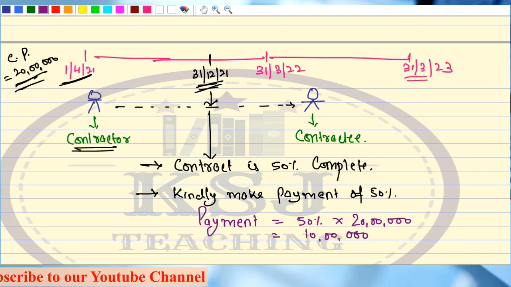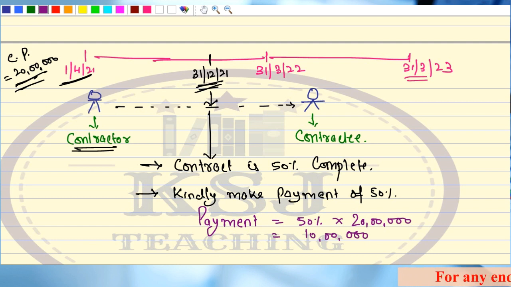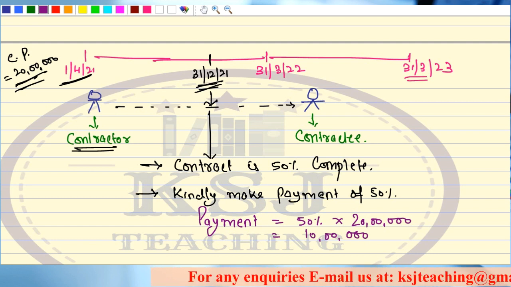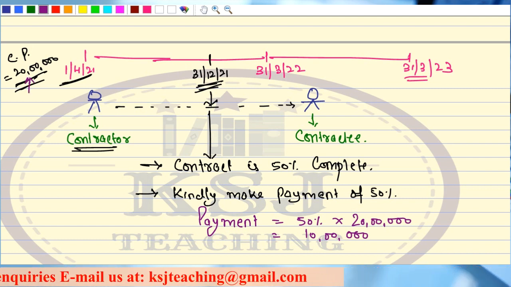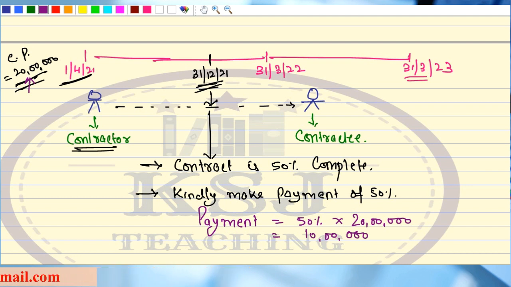Any doubts up till this point? The contractor has visited the contractee. He says, sir, the contract is 50% complete. Kindly make the payment of 50%. What is that 50% he is asking for? Sir, 50% of the contract price. Obviously, this is what he has to get. Now, the total amount he has to get is 20 lakhs. He is saying, sir, pay 50%. That means he is asking for 10 lakh rupees.